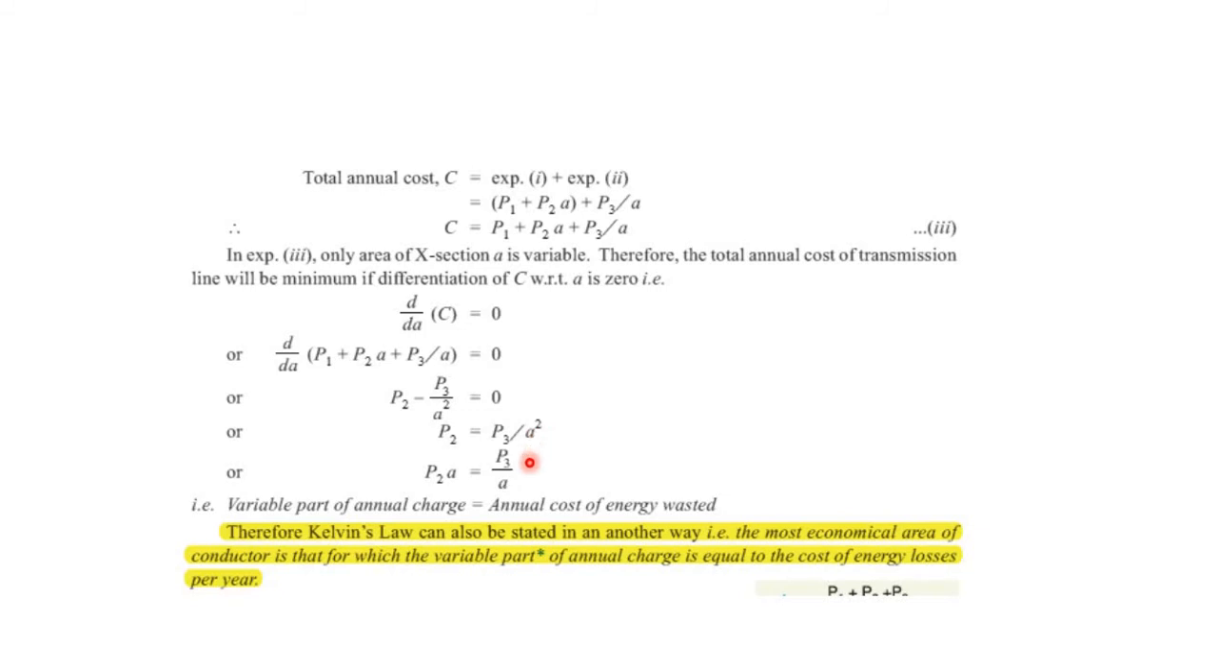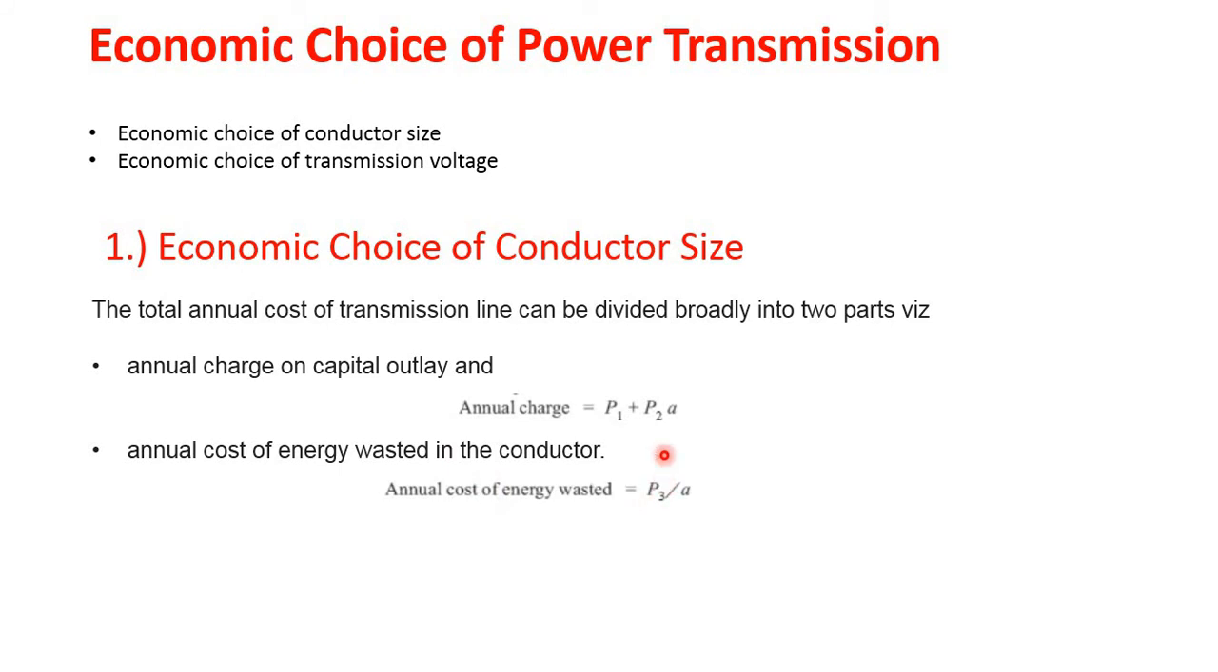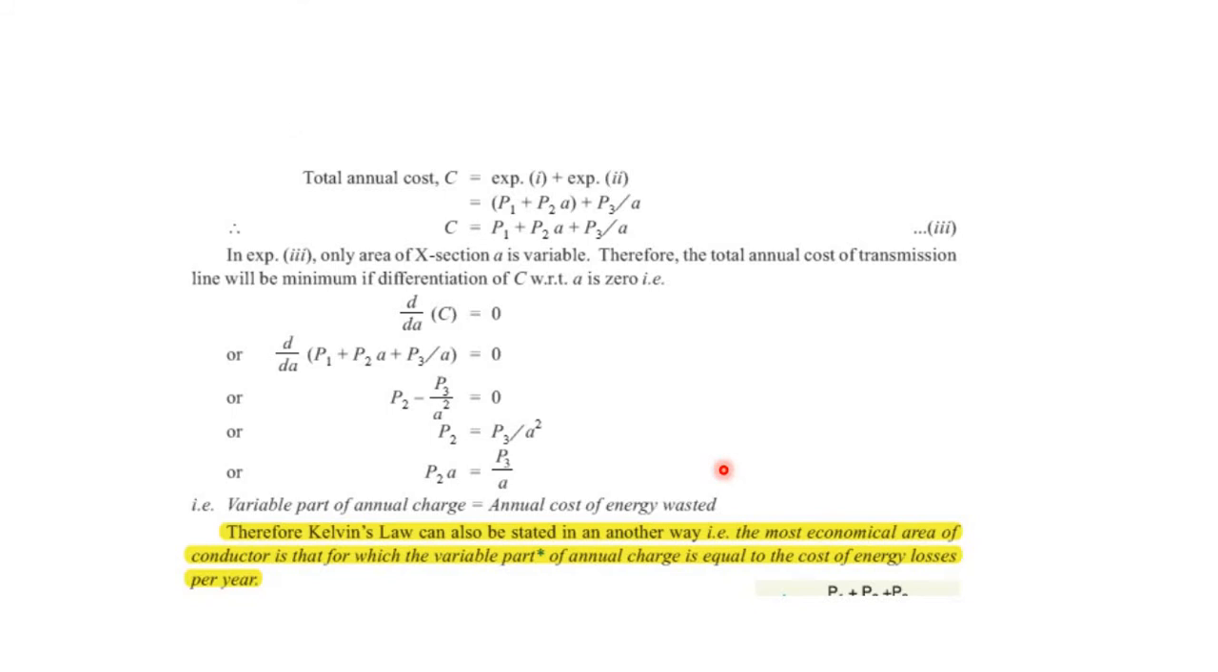A square, a part of A remains here and the other is transferred into this. And once again, if we check it earlier, that is P2A. That was the variable part associated with the annual charge in the capital outlay, and P3/A was the annual cost of energy wasted in the conductor. So we can say that P2A, the variable part of the annual charge, is equal to the annual cost of energy wasted.